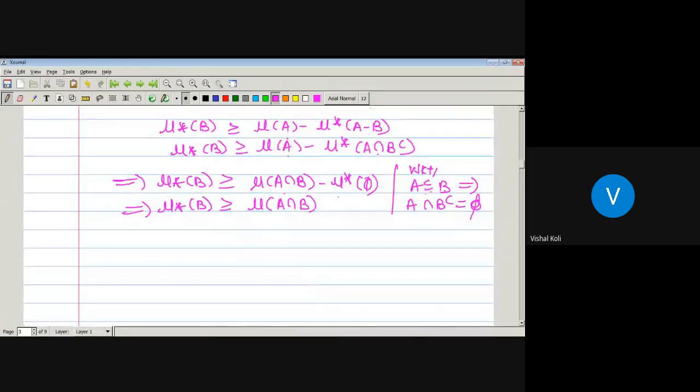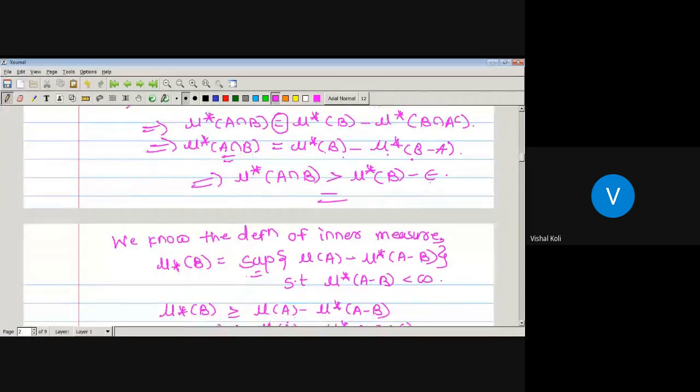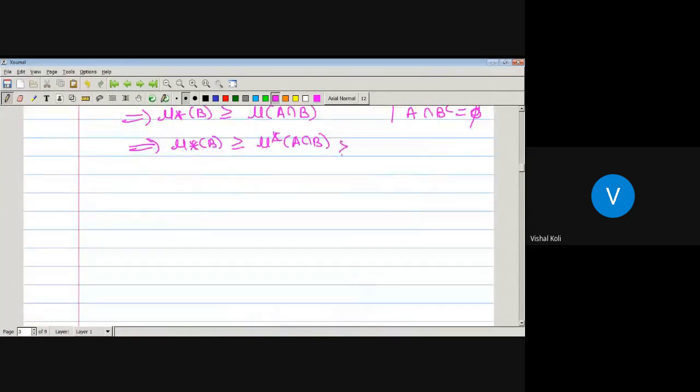Okay, as our A is belonging to algebra curly A, then measure of A is nothing but the outer measure of A. Either we can write measure of A intersection B or outer measure of A intersection B, both are same. Okay, so this is nothing but inner measure of B is greater equal by outer measure of A intersection B, and outer measure of A intersection B is greater from this one. Outer measure of A intersection B is always greater than outer measure of B minus epsilon. Just replace this value, which is greater than outer measure of B minus of epsilon,